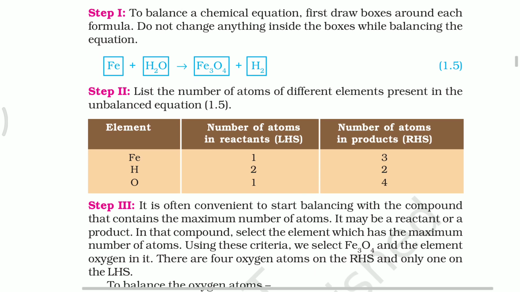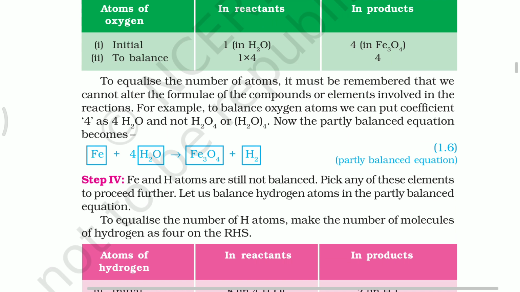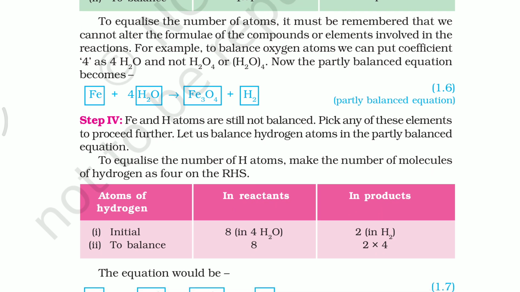Now you check the hydrogen atoms after balancing oxygens. In the reactant side, how many hydrogens are there? 4 × 2 is 8. In the product side, only 2 hydrogens are there. So keep this point in your mind: while balancing one atom present in the compound, the other atoms can become unbalanced. So you have to check it and go through it accordingly.